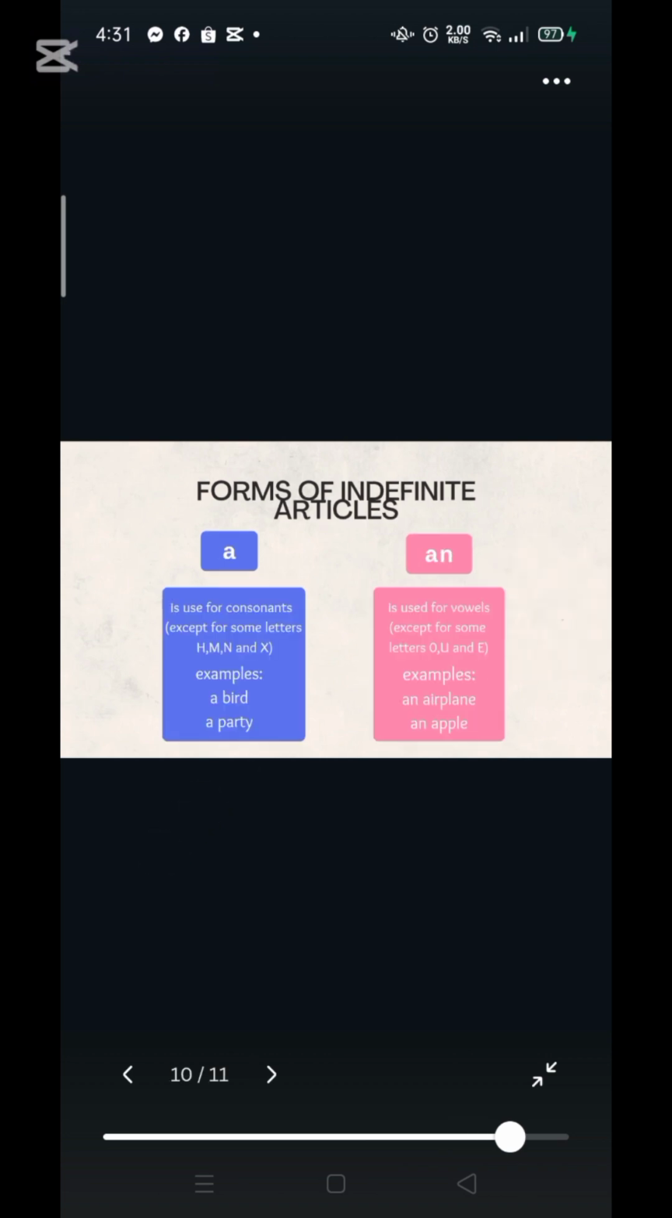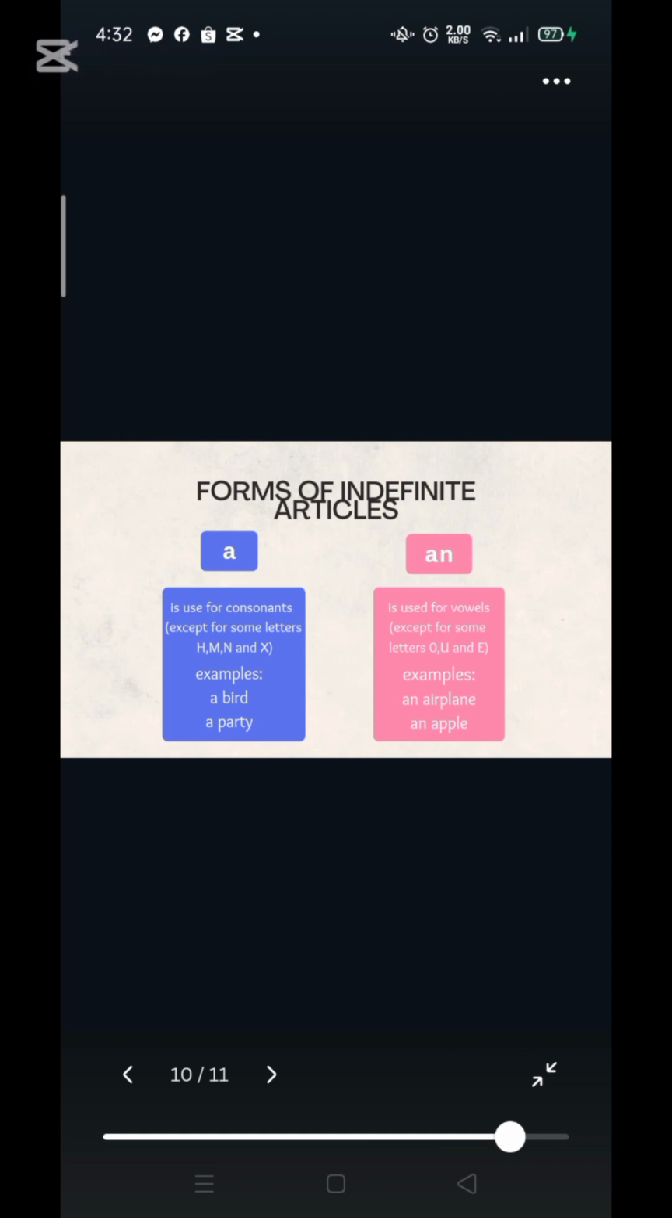In the first form, we have the word a. It's used for consonants, for example, a bird, a party, consonants. On the other hand, we also have a different form, which is an. This is used for vowels, such as an airplane, an apple.